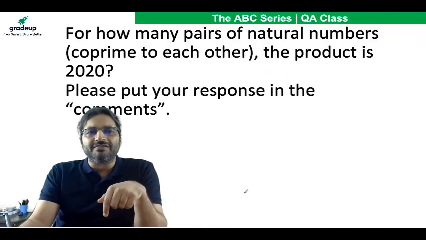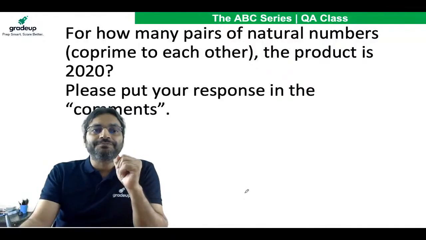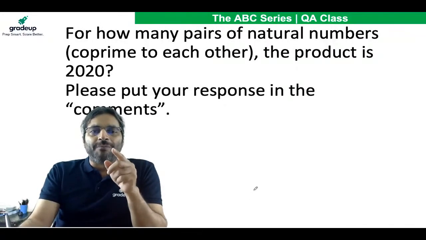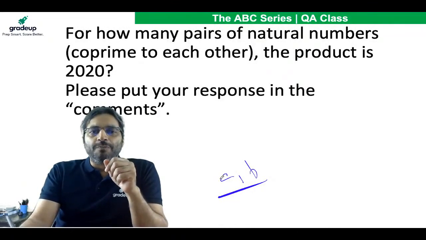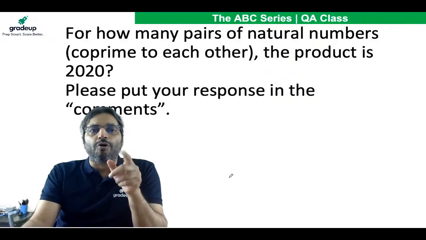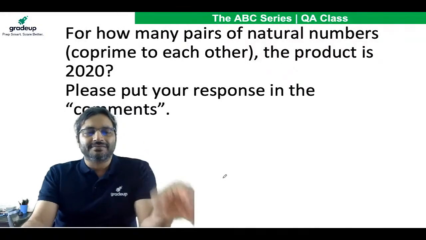And mind you, in every such pair, let's say in one particular pair you have A and B, A and B should be co-prime to each other. So for how many pairs of co-prime natural numbers is the product 2020? Please put your responses in the comments.